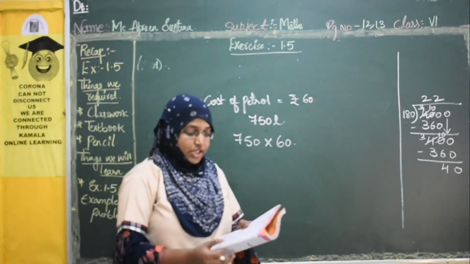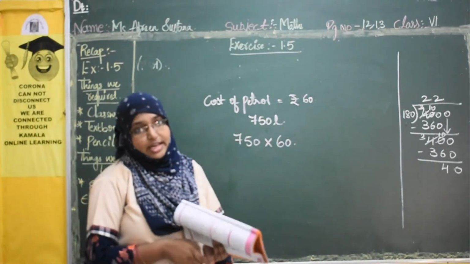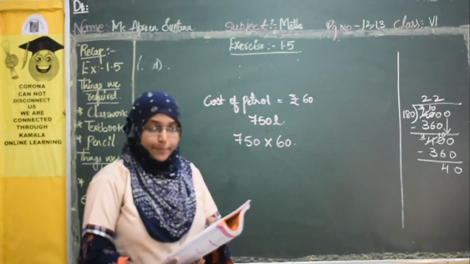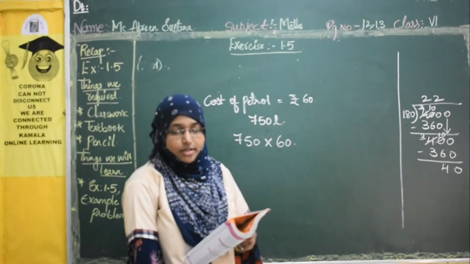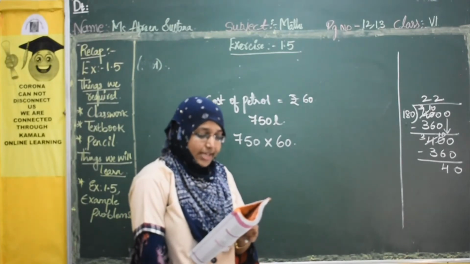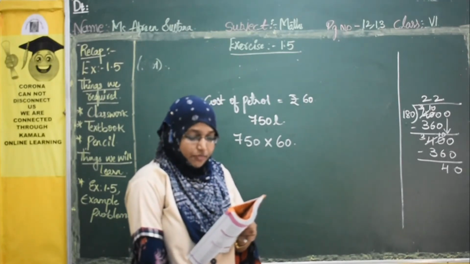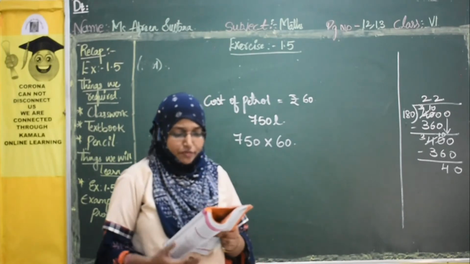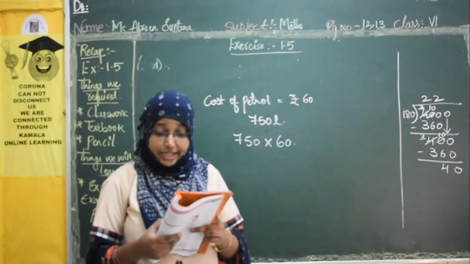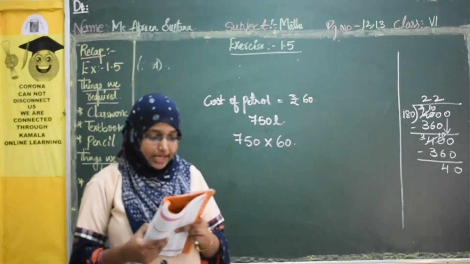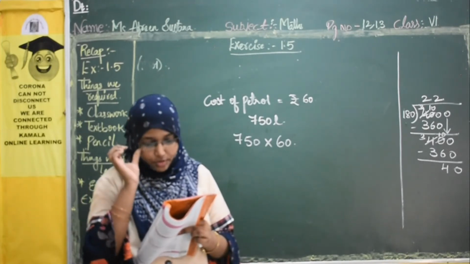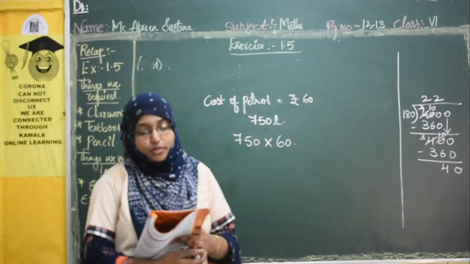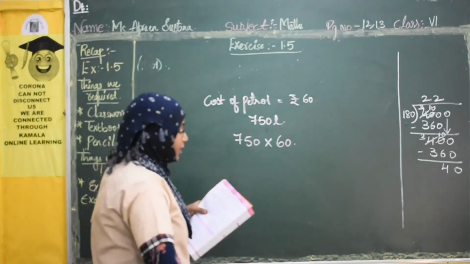In the previous session I told you to have a look at examples 1, 2, 3, page number 12. Once again I will repeat, I will read the question. You just look into your textbooks. Okay. Example 1. Tendulkar is a famous cricket player. He has so far scored 15,030 runs in test matches and 18,111 runs in one day cricket. What is the total number of runs scored by him in both formats? So here